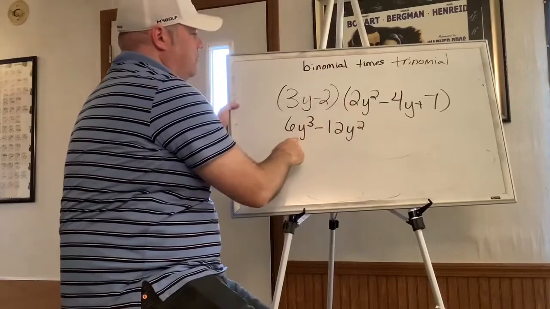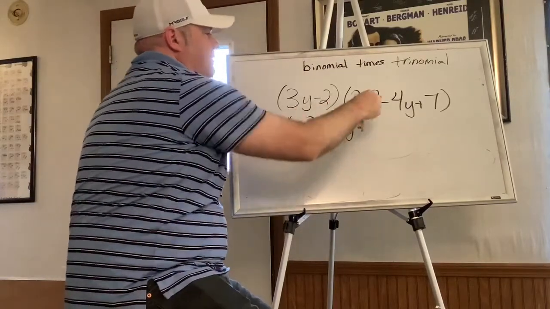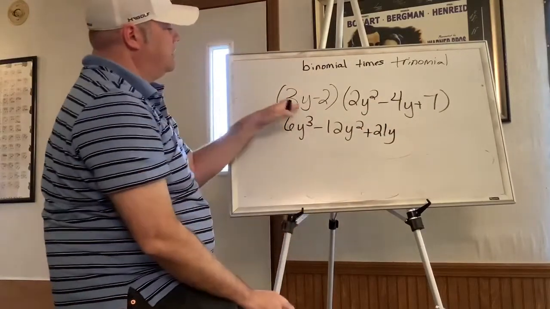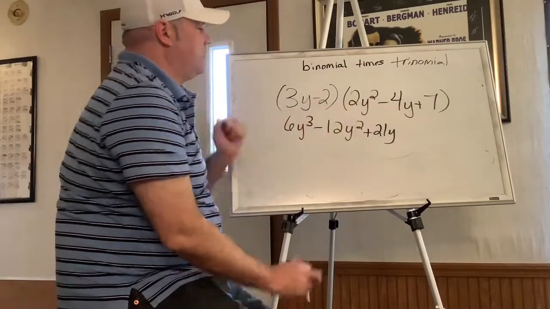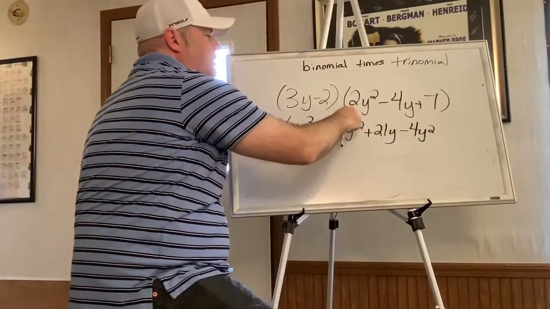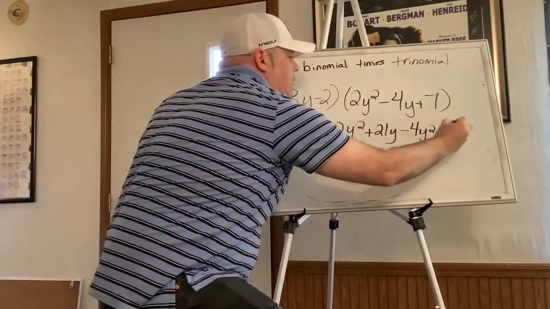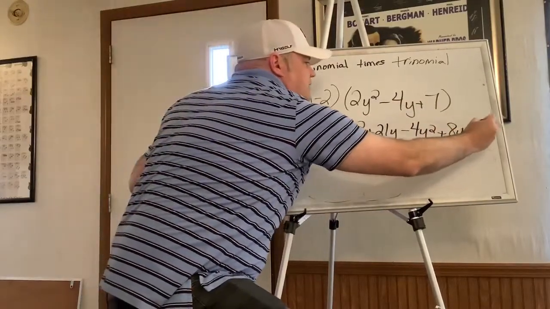So 3y times 2y squared, 3y times negative 4y, 3y times 7. Okay, so that's that times these 3 terms. Then I'm going to take negative 2 and do the same thing. So negative 4y squared, that's negative 2 times 2y squared. Negative 2 times negative 4y is plus 8y. And negative 2 times 7 is negative 14.